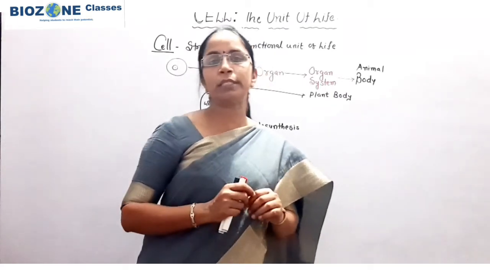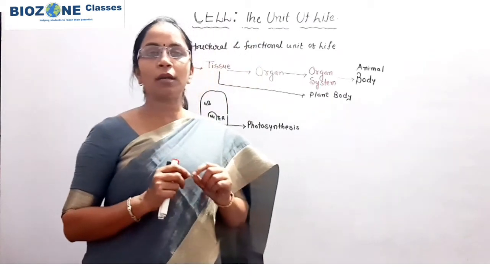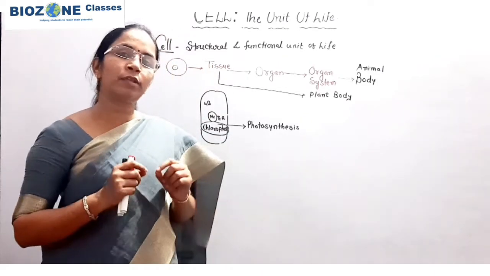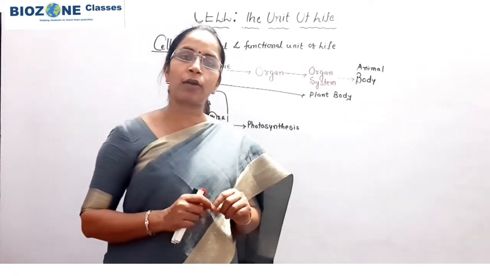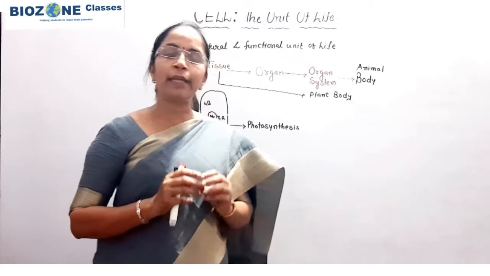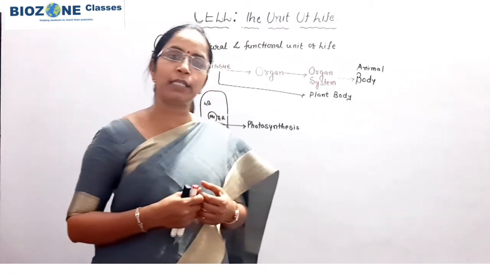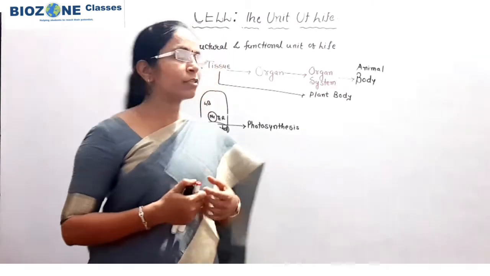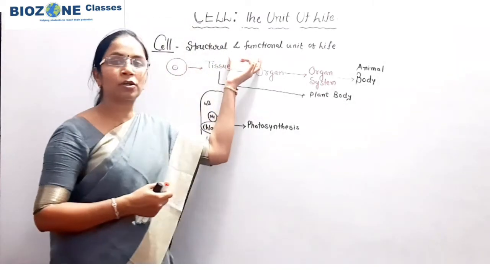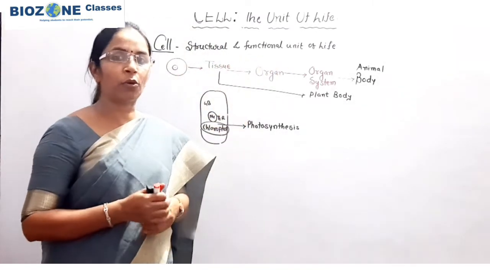This is the major cause that the cell is called the functional unit, because inside the cell special compartments are present. These compartments of the cell are called cell organelles, and these cell organelles are associated with specific kinds of function, and that's why the cell is called the structural and functional unit of life.